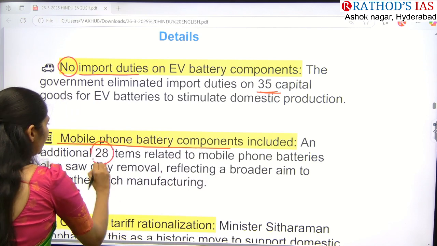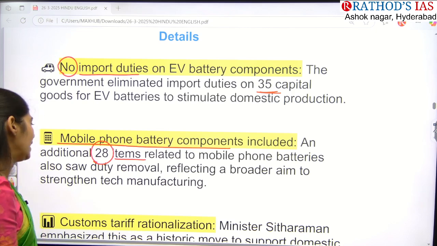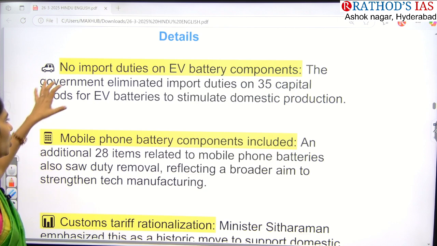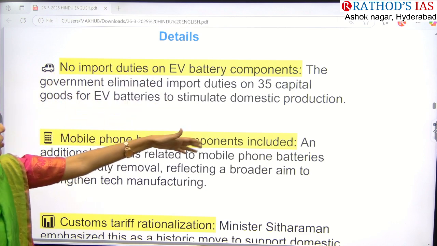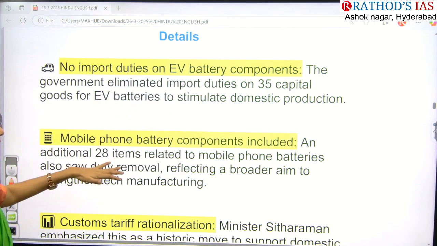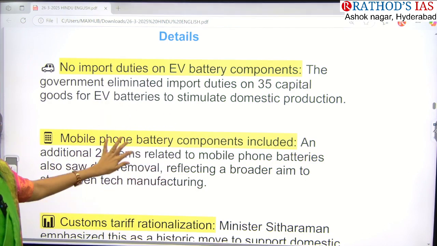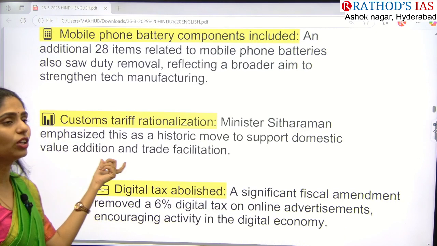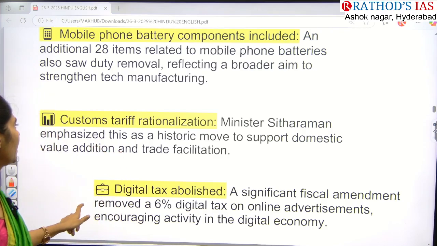Around 28 additional items related to mobile phone batteries, there is no duty on them. Okay, that means these two steps, 35 capital goods for EV batteries and 28 goods for phone batteries, there is no duty now. That means we are focusing especially on strengthening the domestic manufacturing of our country.